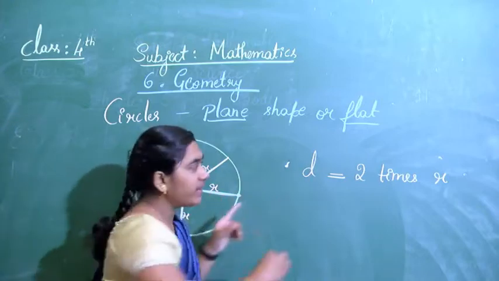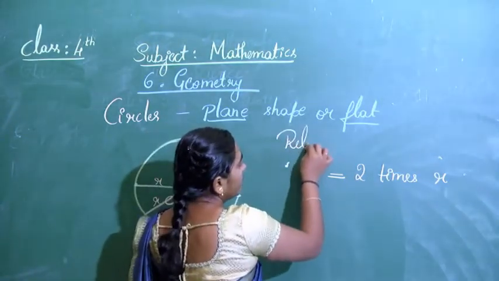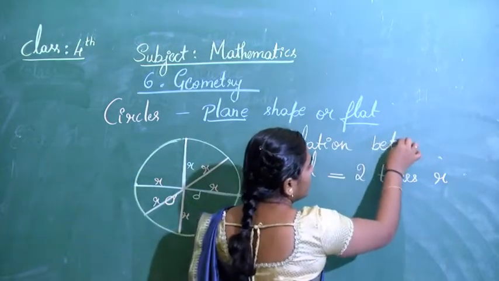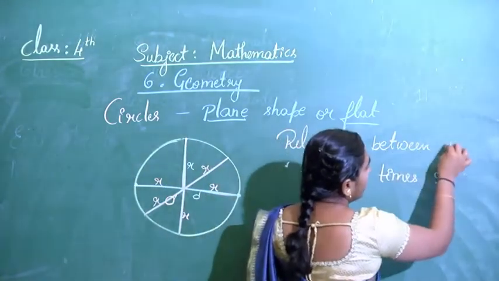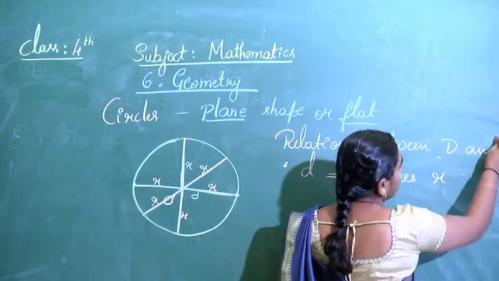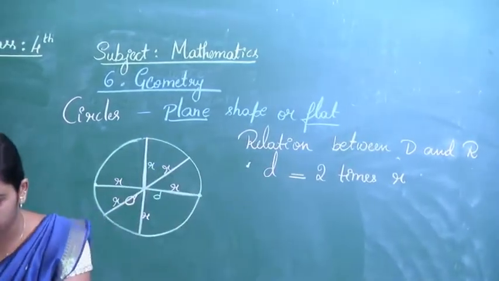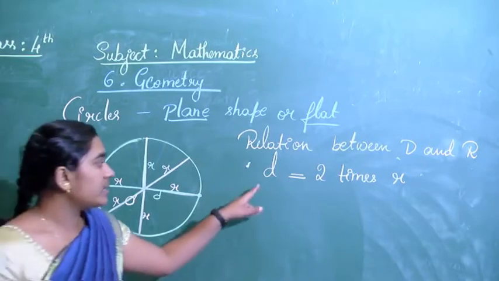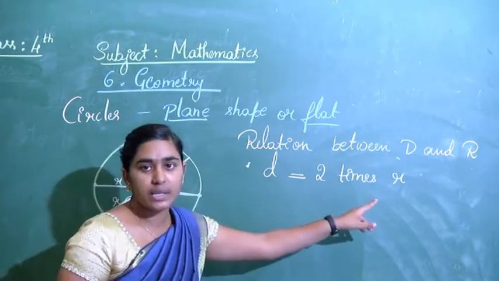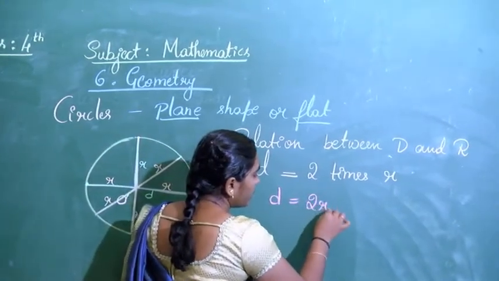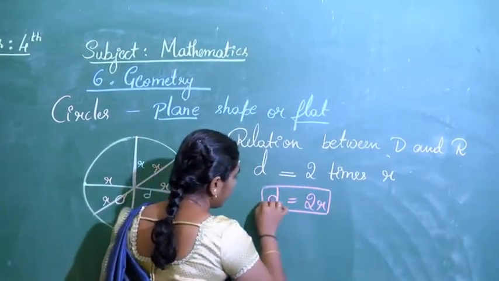Like this we have a relation between diameter and radius. We are writing that diameter is 2 times the radius.